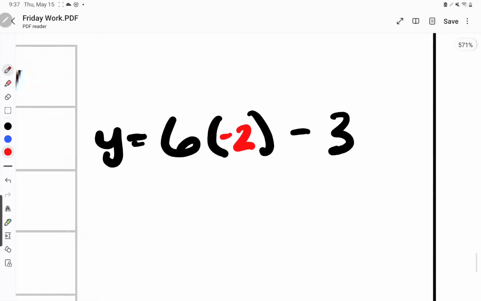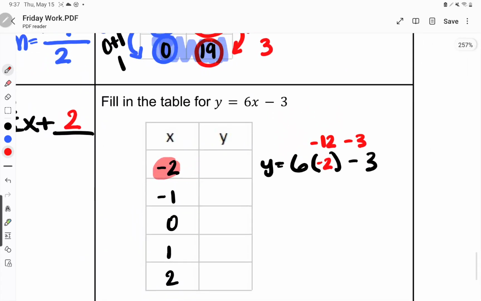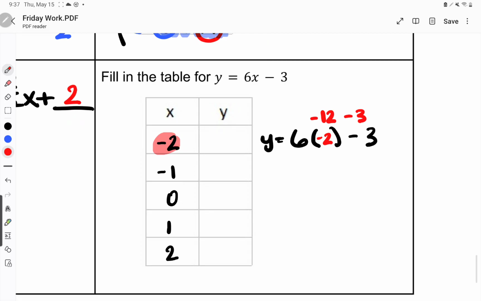All right, so 6 times negative 2, I have a positive times a negative, so that gives me a negative. So I've got negative 12 minus 3. Same signs or different signs? Same signs, add or subtract? Add. So I have 12 plus 3, which gives me 15. Then I keep the sign of the bigger number, so that's negative 15.